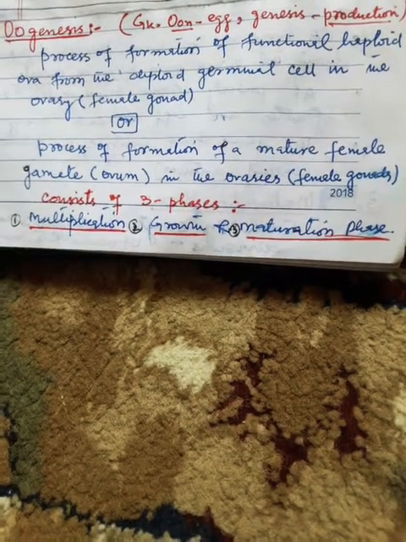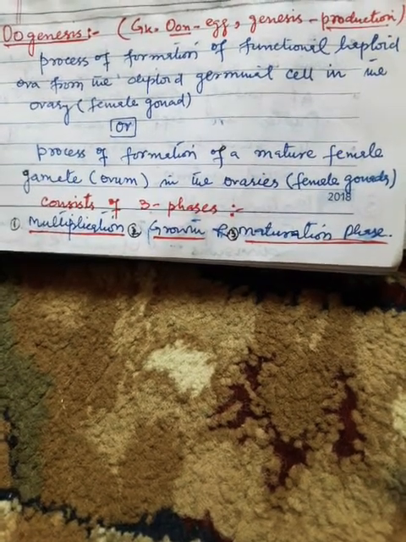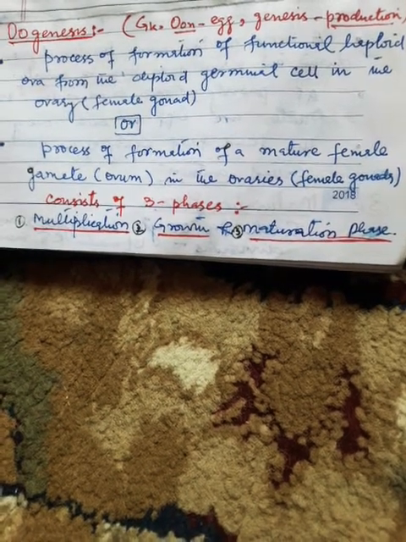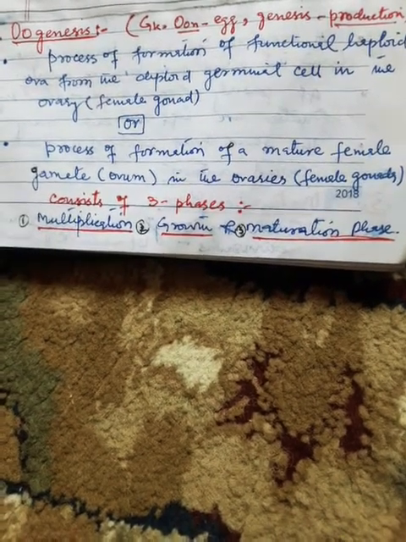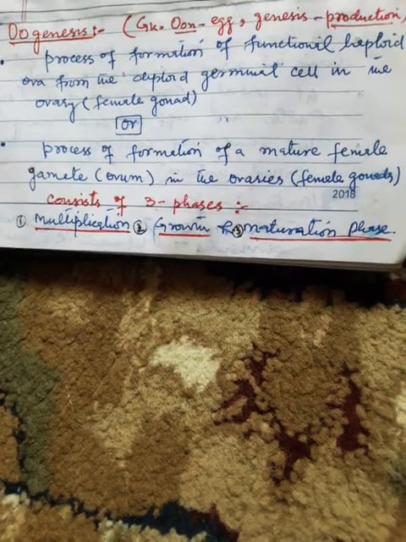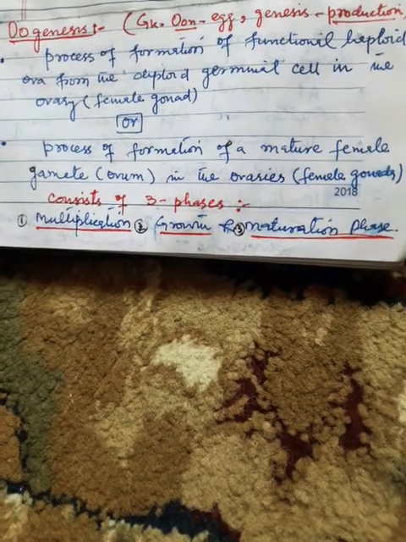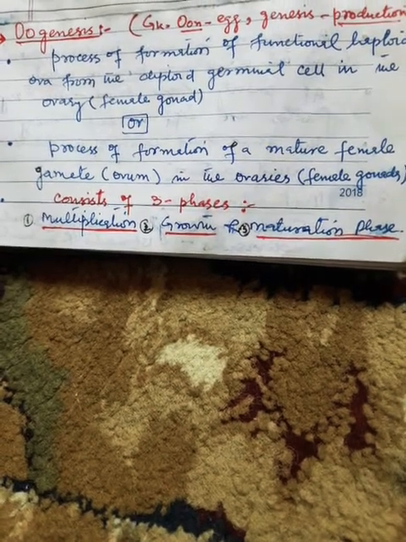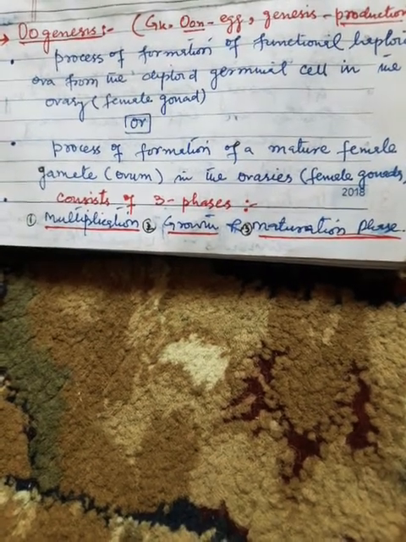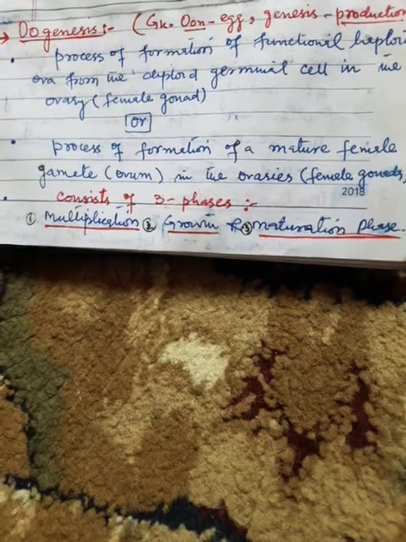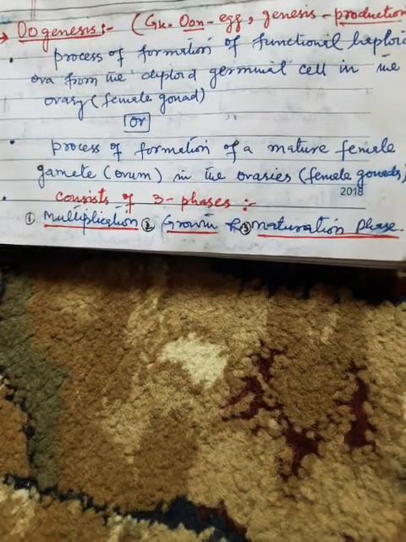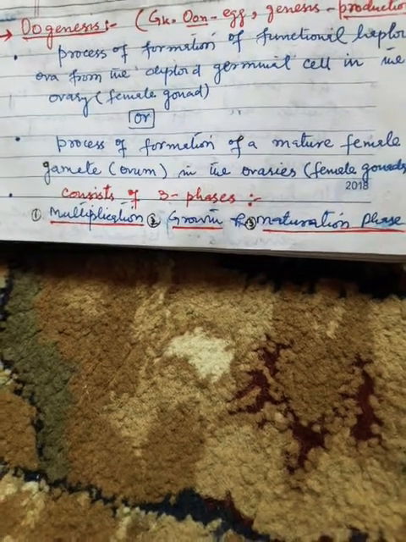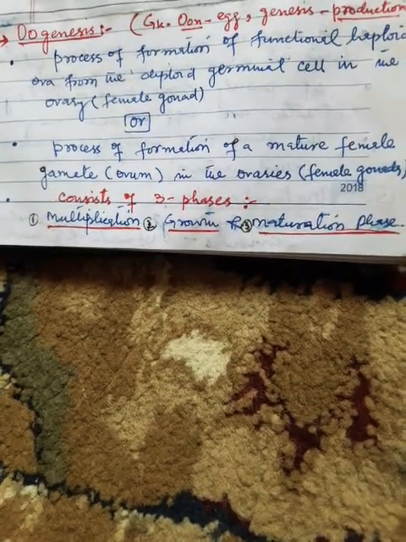While spermatogenesis takes place right from the age of puberty, oogenesis starts from the very beginning, right from the gestation period, rather we can say the embryonic development. Now what oogenesis is: it is the process of formation of functional haploid ova from the diploid germinal cells in the ovary or the female gonad. Or we can say oogenesis is the process of formation of a mature female gamete or ovum in the ovaries or female gonads.